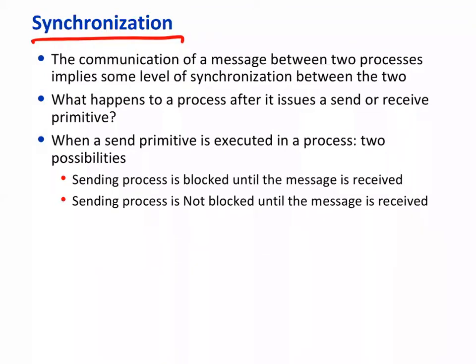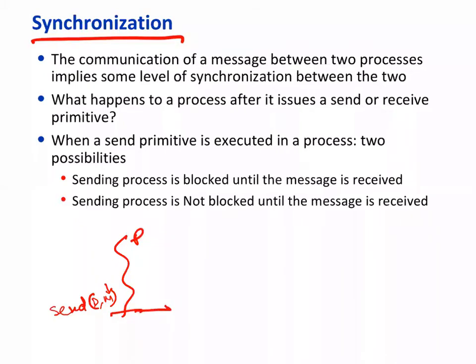So basically when we say synchronization here, we mean that when a sender sends a message, this sending process, say P1 or P, now here is a primitive send. It creates a message and sends it to a destination. What happens then?